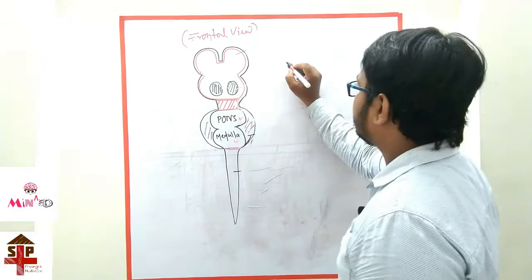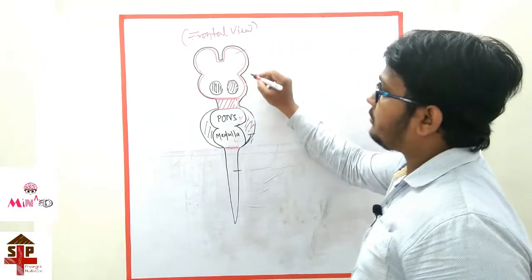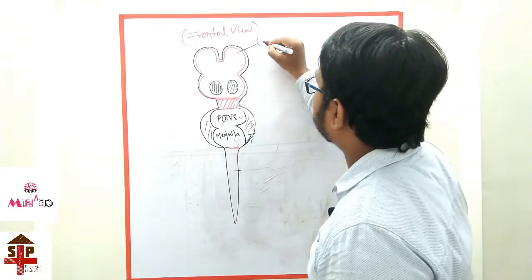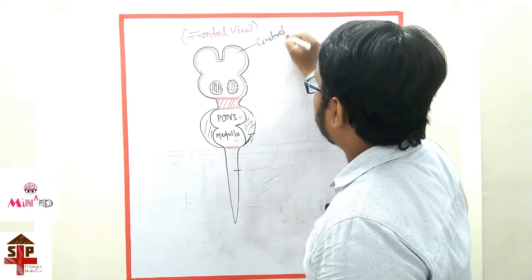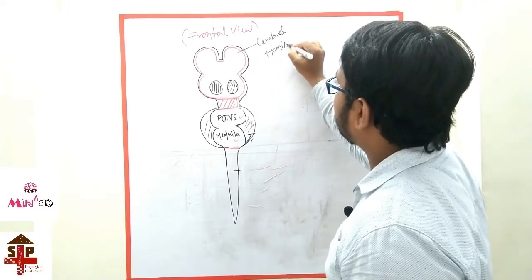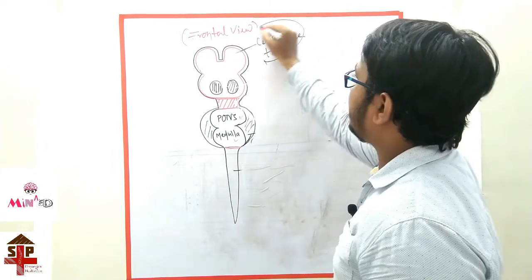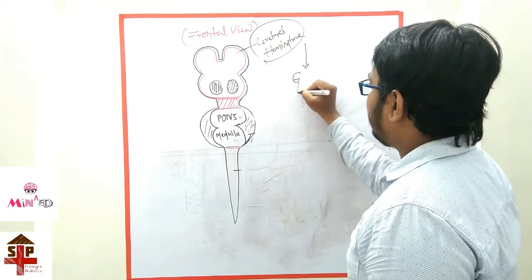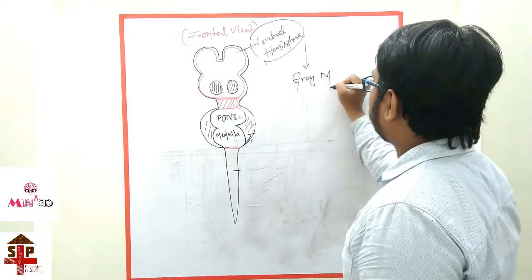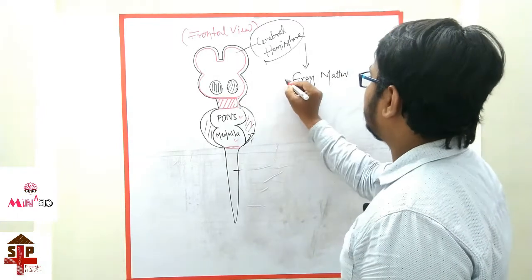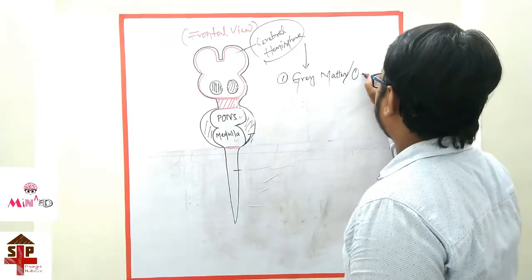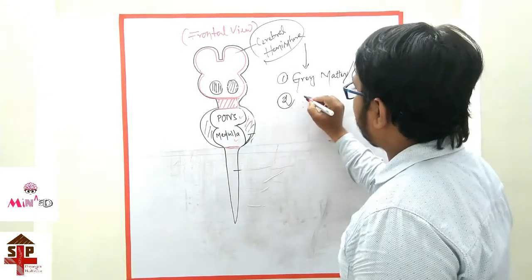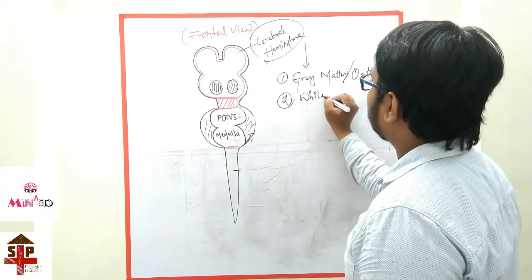Okay, so we know the outer membrane or the cerebral cortex. This is the cerebral cortex, cerebral hemisphere. We know the outer layer of the cerebral hemisphere is made by gray matter. This is the outer layer, and the inner layer is the white matter.